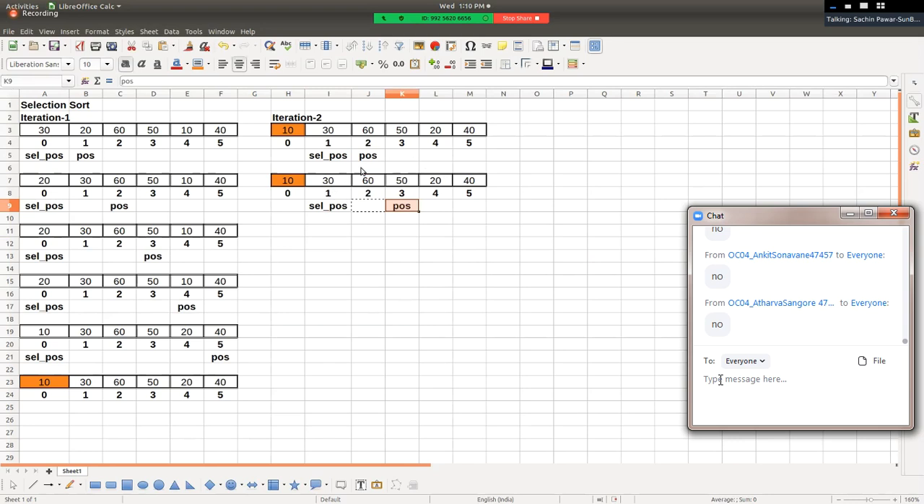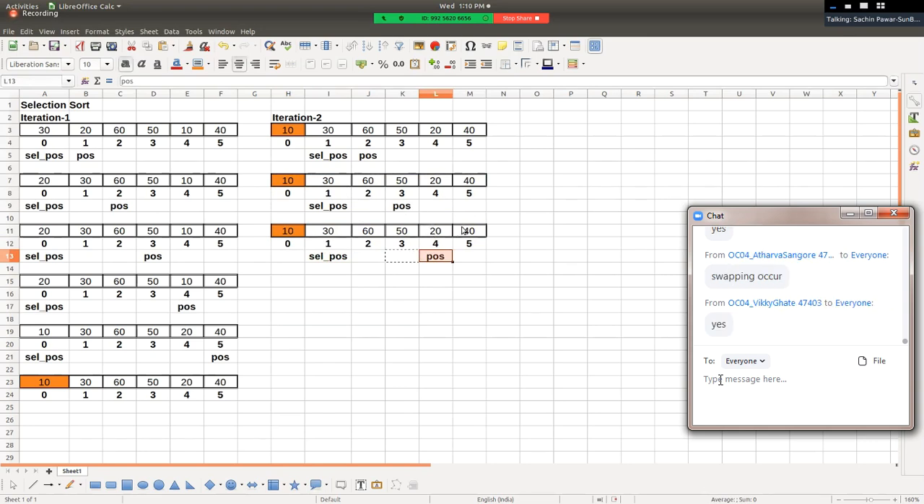30 gets compared with 50. Is swapping required? Again, no swapping is required because element at selected position is already smaller than element at position. Are you with me? Right? And hence again, no need of swapping. Go to the next iteration, right? Position plus plus. 30 gets compared with 20.